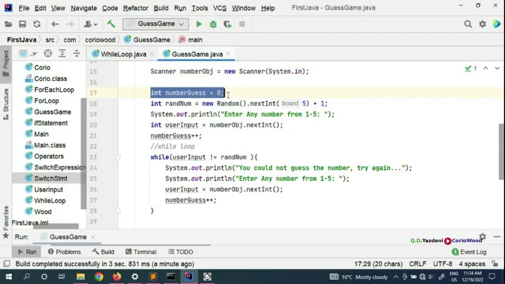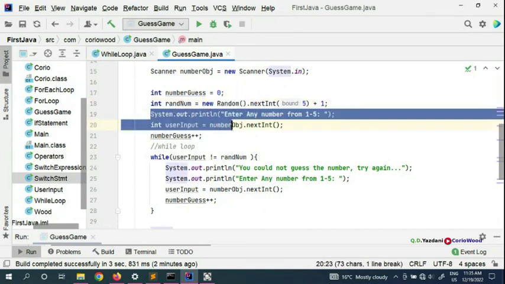We have another variable, numberGuess, which we initialize to 0, with data type int. And we have another one, just like the scanner, where we are instantiating Random, which is a built-in Java class.